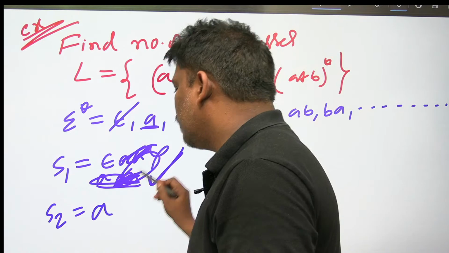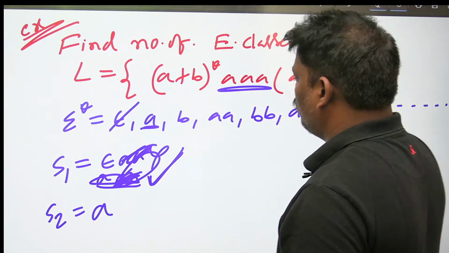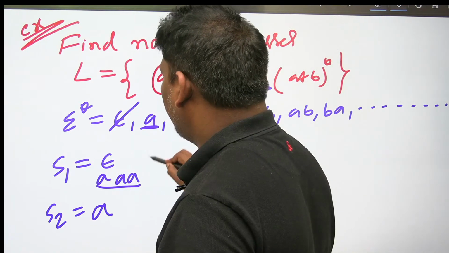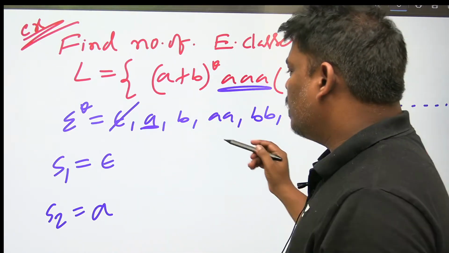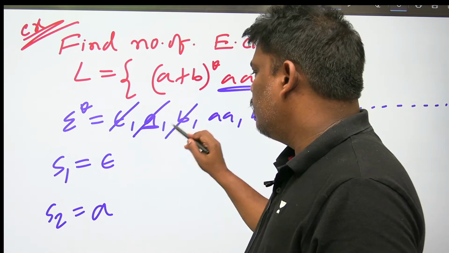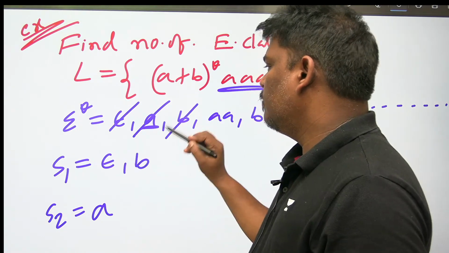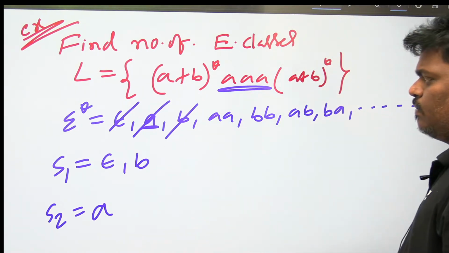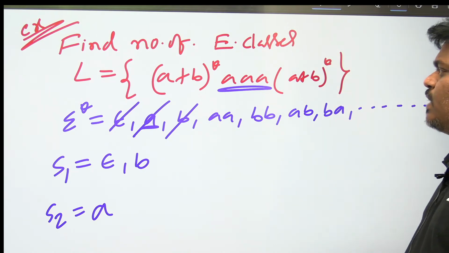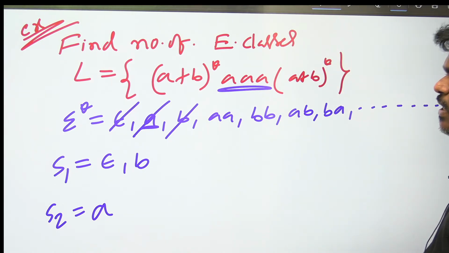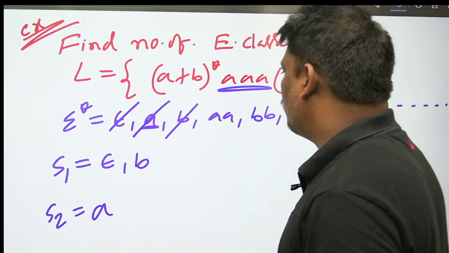So remember, A does not belong to the first equivalence class, so you have to keep it in the second. Like that you have to verify: by adding Z, both belong to L or both do not belong to L. To get more clarity, let's go further. Can I add B here? For epsilon and B, if I add triple A on the right side, both are accepted. If I add single A, both are rejected. If I add double A, both are rejected. I think B is in the correct place.